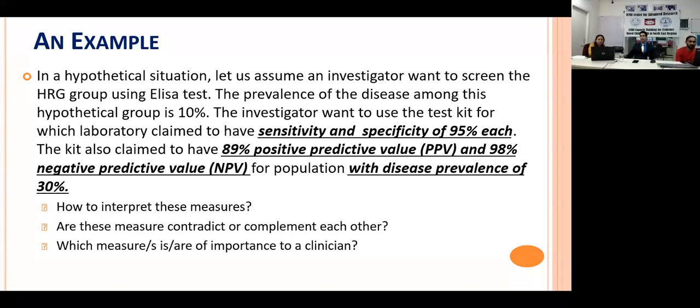Predictive value and the negative predictive value change with the prevalence, and which metric is of importance for a clinician. So we'll have to see. So the three major questions in front of us are, first of all, how to interpret these measures.